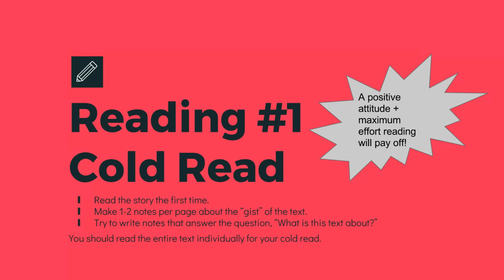So you're going to read the story the first time. You're going to make 1 to 2 notes per page about the gist of the text. It could be something surface level, such as he tries to steal her purse or he is walking down the street. But you need to make sure that you're writing notes that answer the question, what is this text about? Okay, please focus on 1 or 2 notes per page. And then again, the question is, what is this text about?